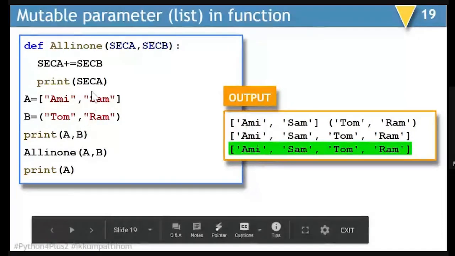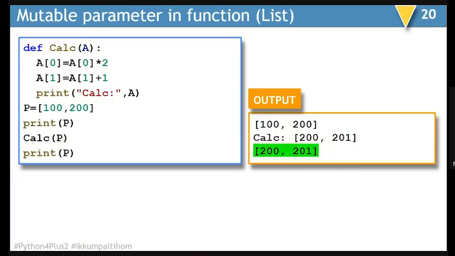So when you come back after calling this function, the content of A will have changed, and the change will be reflected in A. And that is how you see Me, Sam, Tom, and Ram. This is another example of a mutable parameter, that is a list. Here we have P containing 100 and 200. And when I'm displaying it, obviously 100 and 200 is displayed.